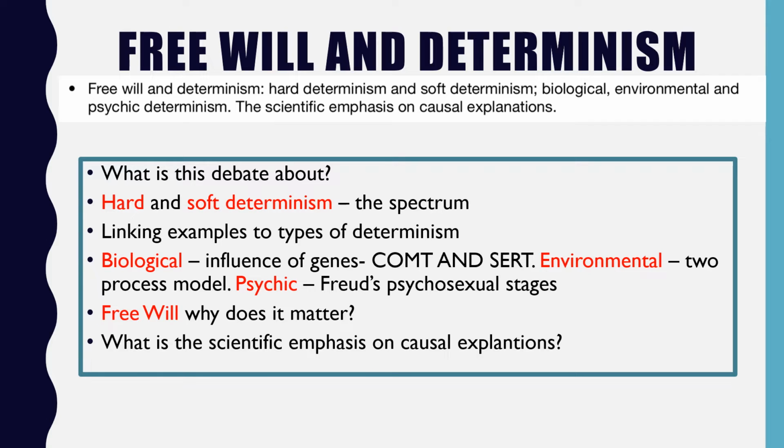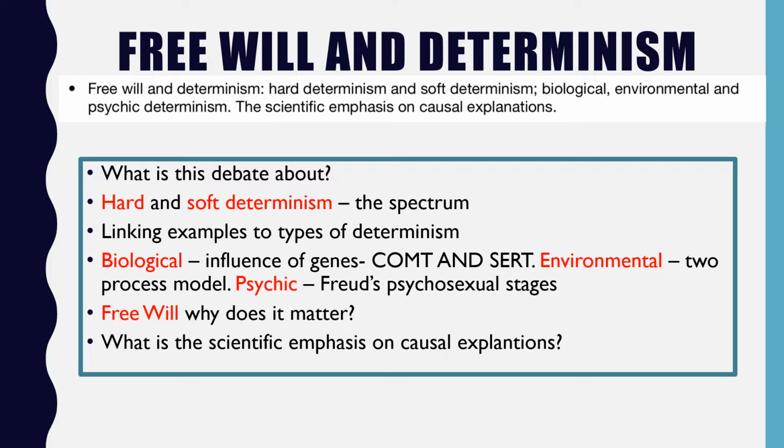So for biological determinism, what we can talk about is the influence of genes. In terms of linking into topics, there's a really nice link into psychopathology here. In psychopathology, for example, you talk about the idea of the COMT and the SERT gene having some kind of malfunction in OCD. That's to say, there is a difference in the way that these genes are going to manifest themselves in an individual that has OCD and an individual that does not have OCD.